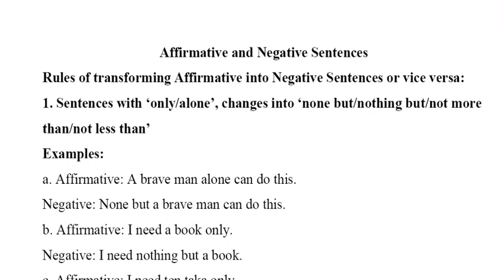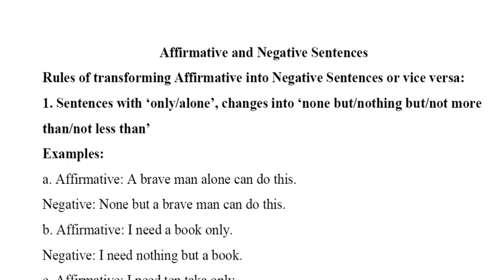So let's start. First rule: affirmative to negative, sentences with only, alone change into none but, nothing but, not more than, not less than. These are very primitive; we discussed them multiple times. If you find the word only or alone, that term will change to none but, nothing but, not more than, not less than.